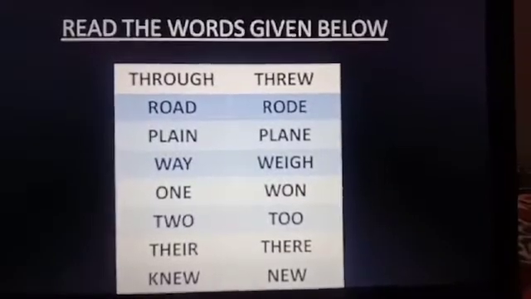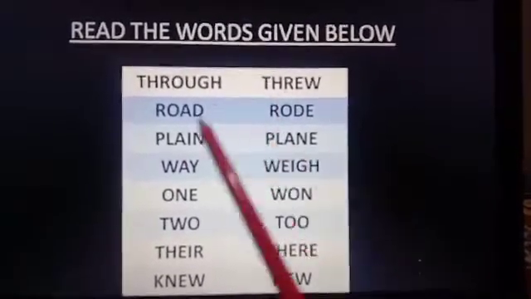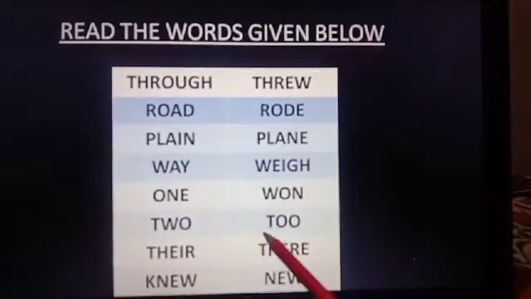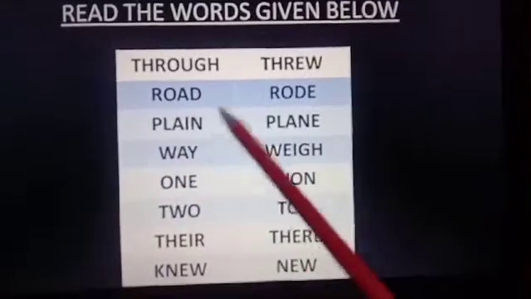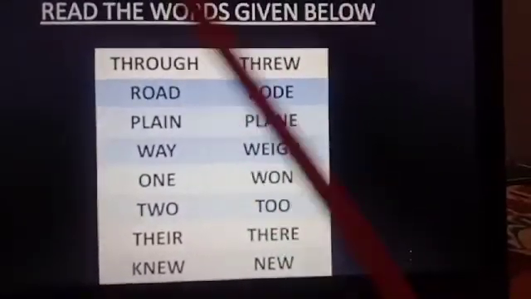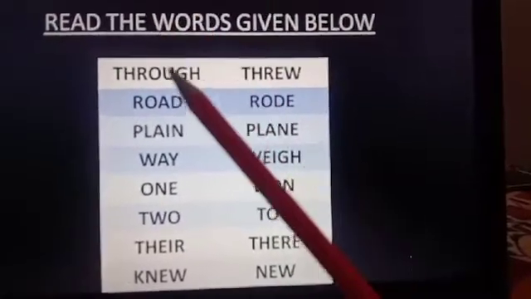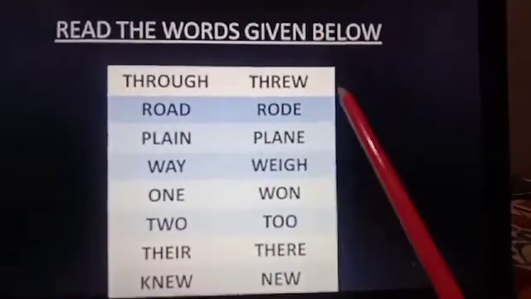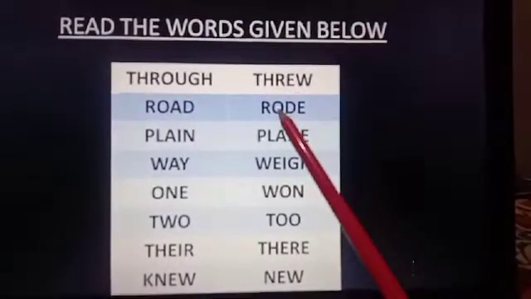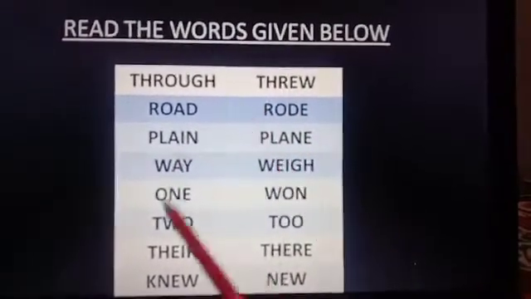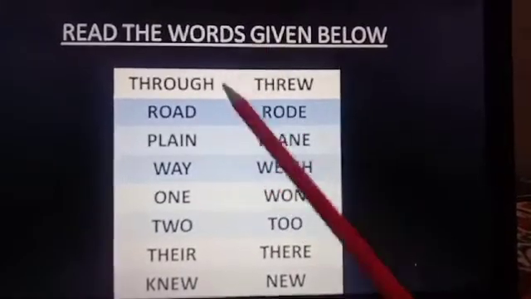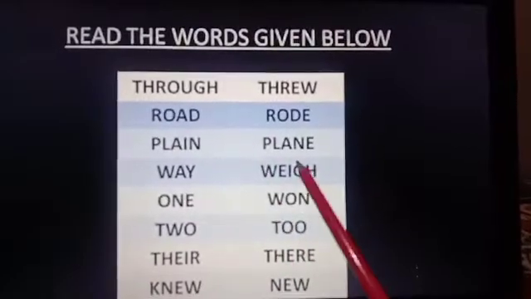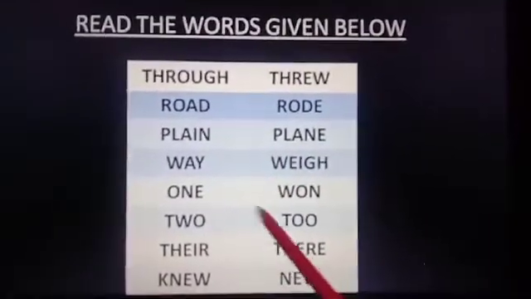Okay students, now you must have seen that all these words, both the sides of words are different. They all are different. Their spellings are different. They have different meaning. But still when you pronounce them, they sound similar. Yes or no? See now, if this through, they both are sounding similar. Road, road. These both are sounding similar. Plane, plane. So all these words when you pronounce, they have the same sound. They sound very similar. So this type of words are known as homophones.